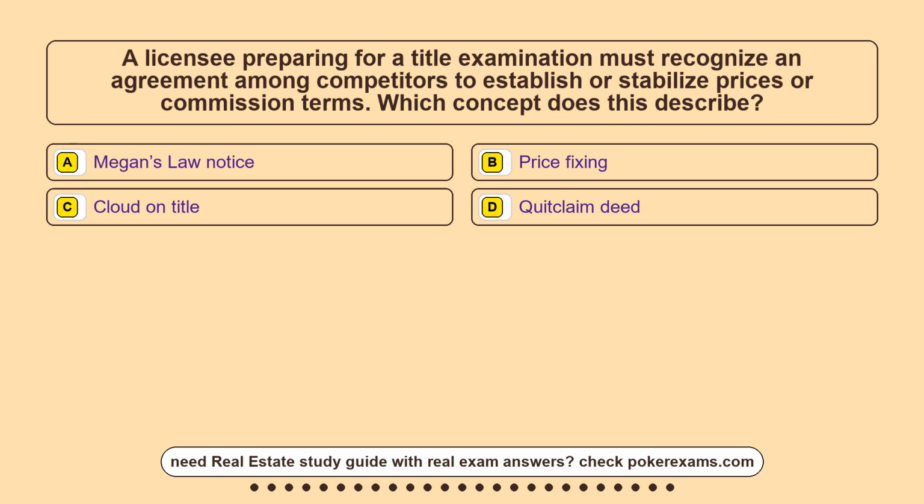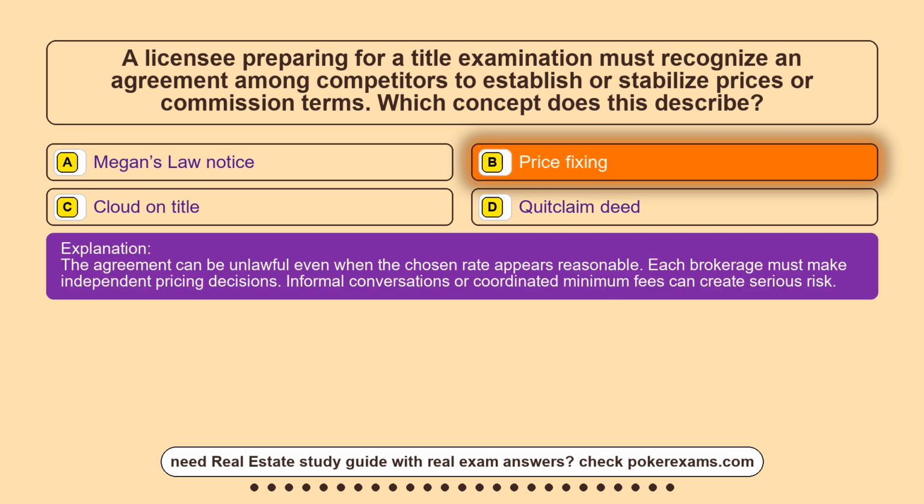Question 20. A licensee preparing for a title examination must recognize an agreement among competitors to establish or stabilize prices or commission terms. Which concept does this describe? Option A, Megan's Law Notice. Option B, price fixing. Option C, cloud on title. Option D, a quitclaim deed. The correct answer is option B, price fixing.